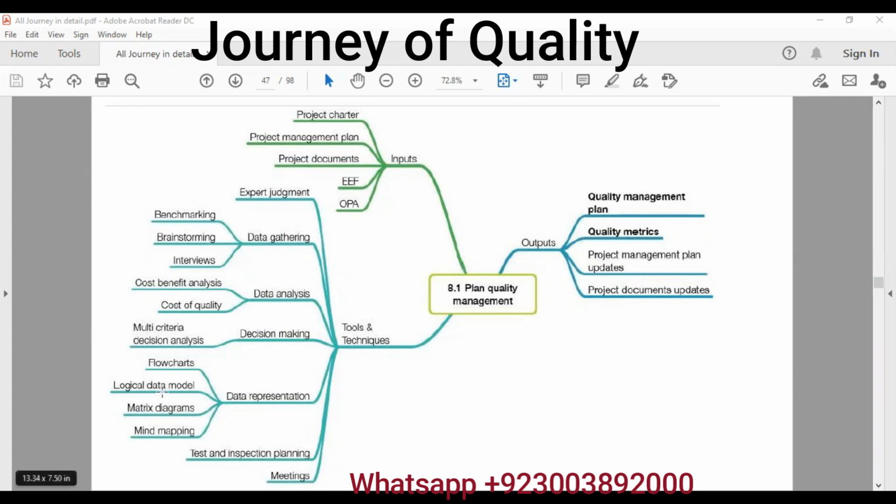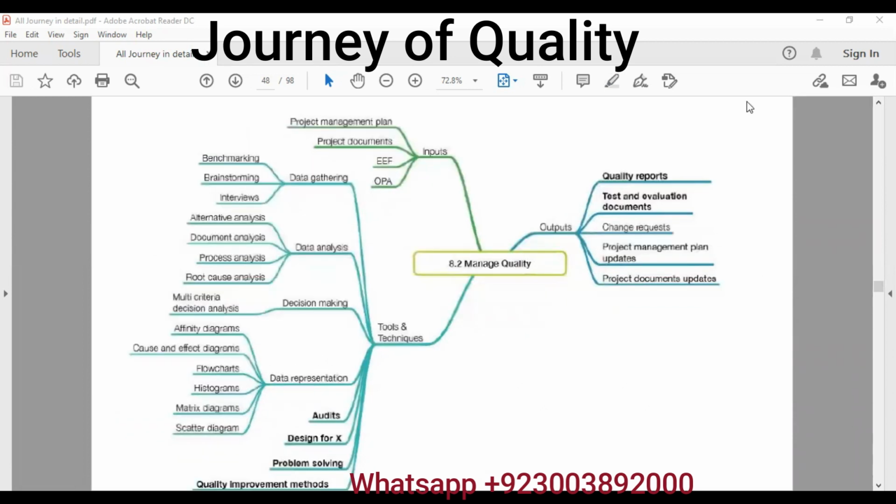In matrix diagram and logical data model, we basically make a matrix and we see how one thing is linked to another thing. Then we have flowchart. Whenever we want to show the flow of one process to another process, at that time we use flowchart. And the very important thing here, we also plan what are the tests, alpha test, beta test, what are the tests we are going to do in manage quality as well as control quality. And then we have meetings. As a result, we get these outputs.